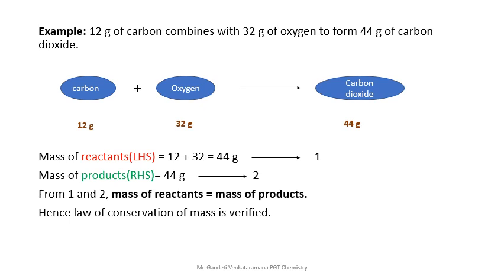Okay students, I hope that you have understood very well. If you don't understand, watch the video again. Very simple. Total mass of reactants is equal to the mass of the products. Just add the weights of the left hand side. Whatever value we get in the left hand side should be equal to the mass of the products, or the right hand side. Clear? This is a very important statement.